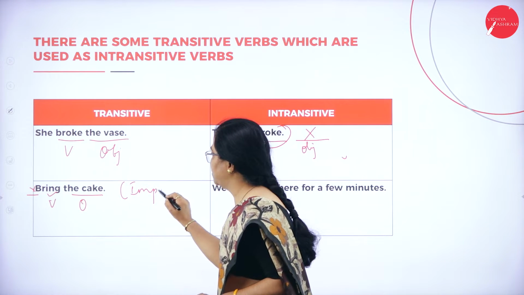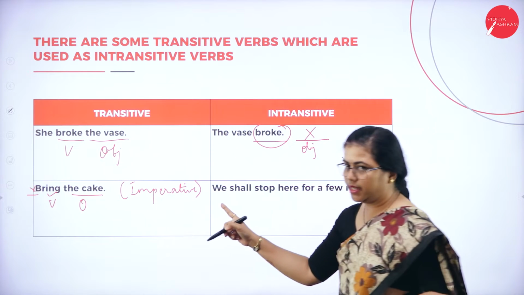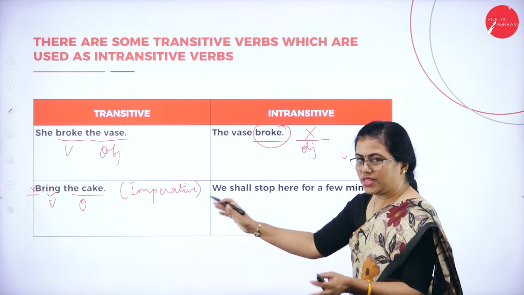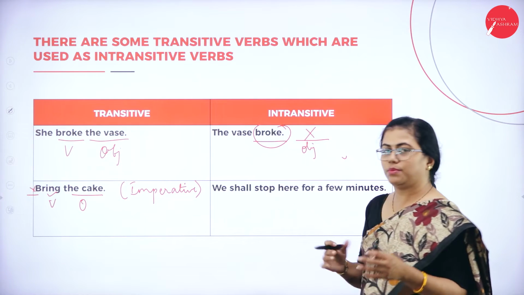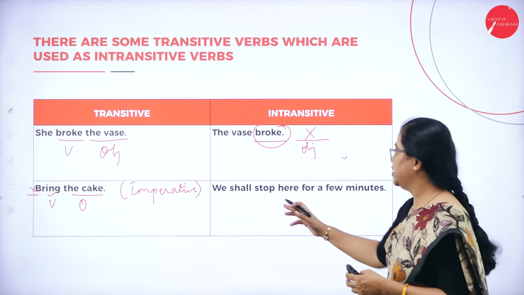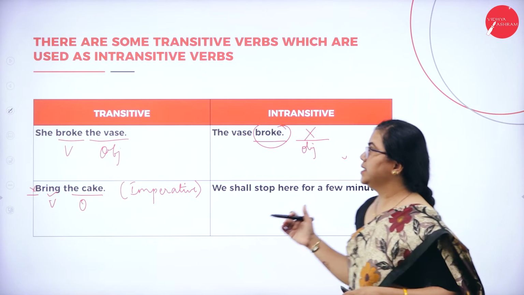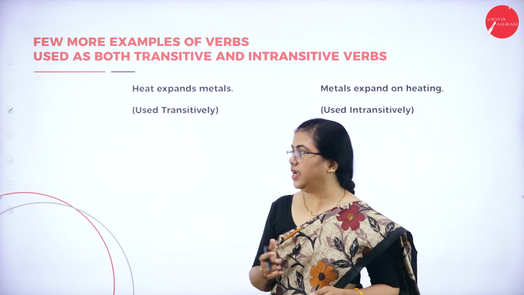I'm taking all types of sentences for you to understand it easily. So this is an imperative sentence. It has to have an object. Here again, the same word I have not used, but I have changed the sentence. But I have just told you some like a compulsion kind of thing. So we shall stop here for a few minutes. These are few examples that can be used as both transitive and intransitive.